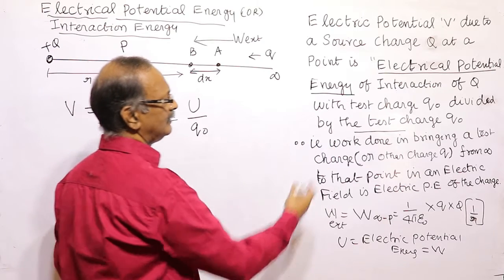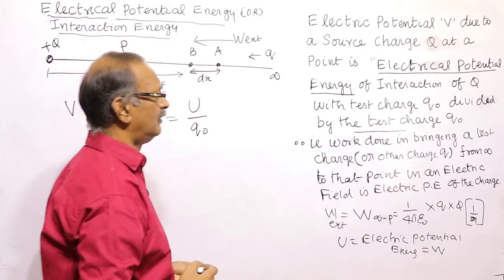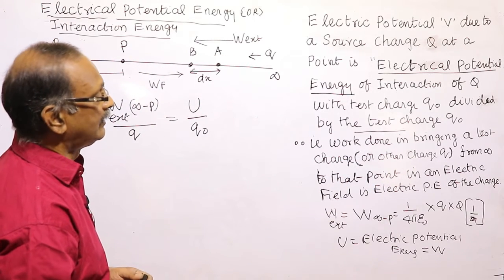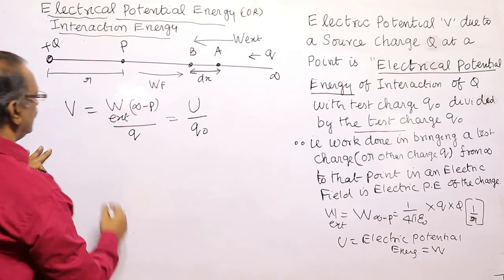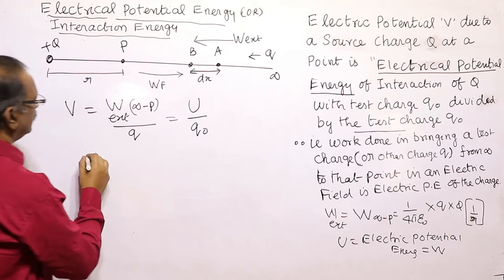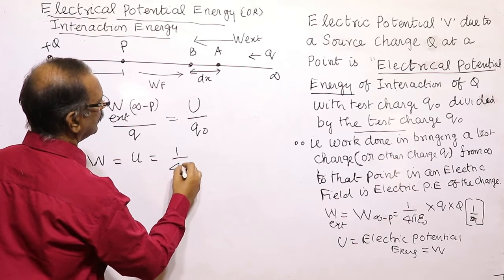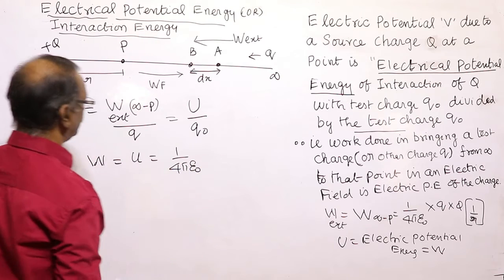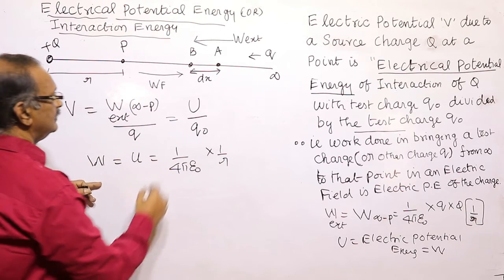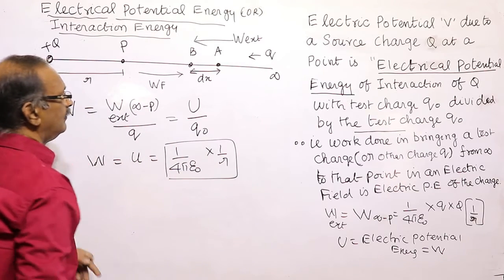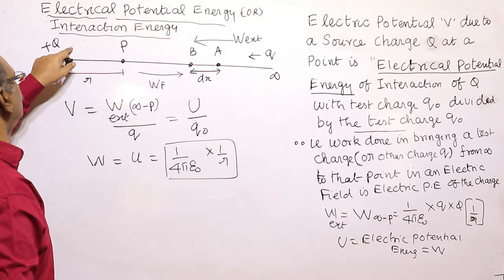So we can say the work done in bringing a test charge or other charge from infinity to a point in an electric field is the electric potential energy of that charge. Now, what is W? W is equal to U, which is equal to 1 by 4 pi epsilon naught, into Q into 1 by R. This is called electric potential energy, where we bring the charge from infinity up to this point, and R is the distance of the point P from the charge Q.